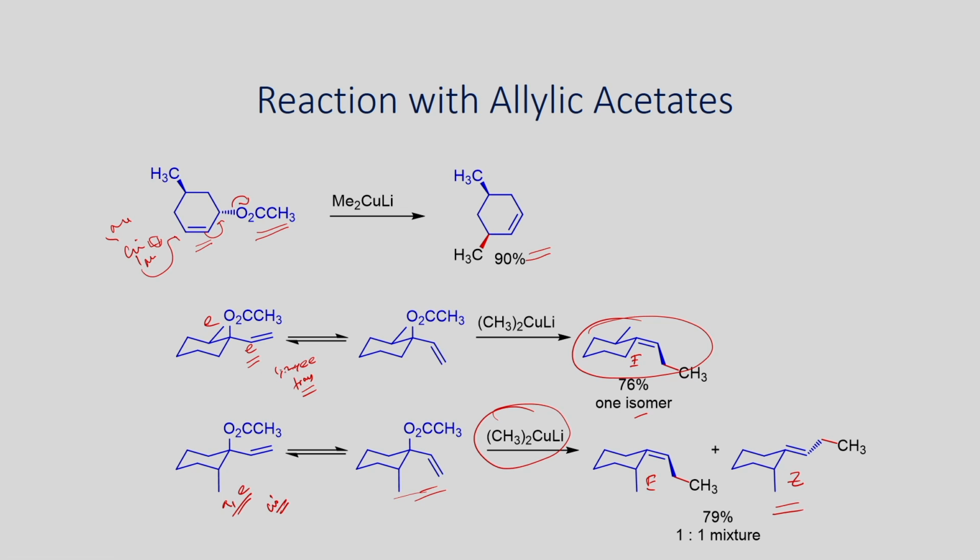When you take this trans one, equatorial, it undergoes reaction. In this case the reaction takes place selectively and you get this geometrical isomer as a single compound. On the other hand, if you take this methylvinyl cyclohexyl acetate, which exists as shown here, they both undergo reaction, and you end up with a mixture of geometrical isomers.